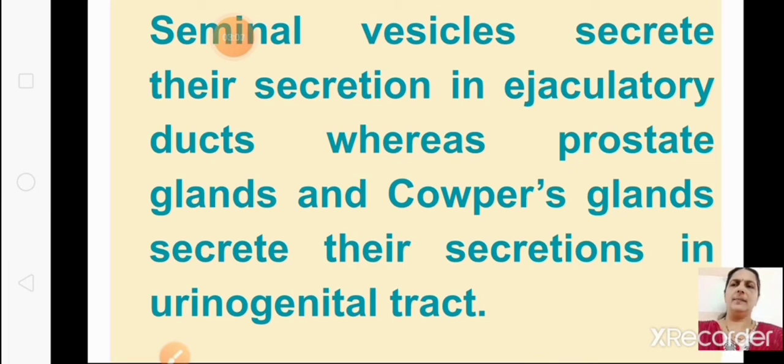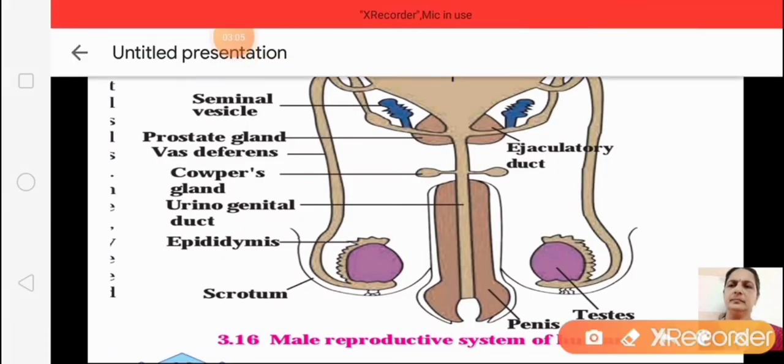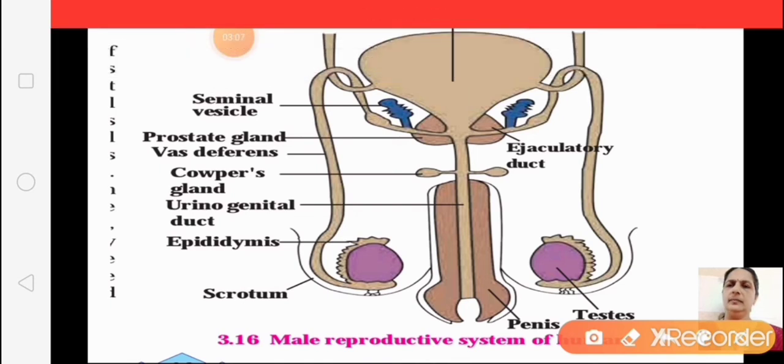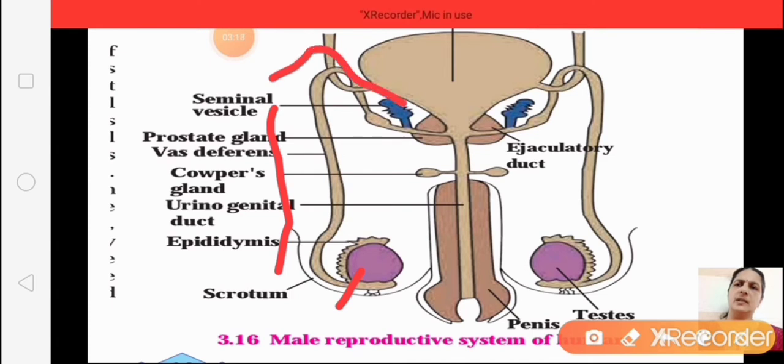See the diagram. You can see here, this is the scrotum, and here is the testis. Inside this, sperm is produced, and that is taken through the tubules over here. All these tubules come like this and reach the penis.